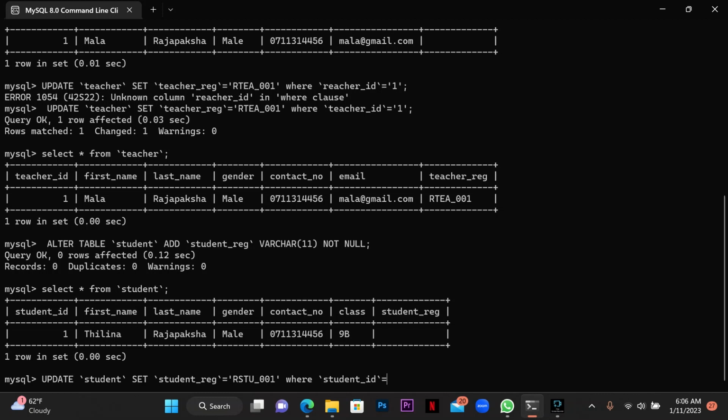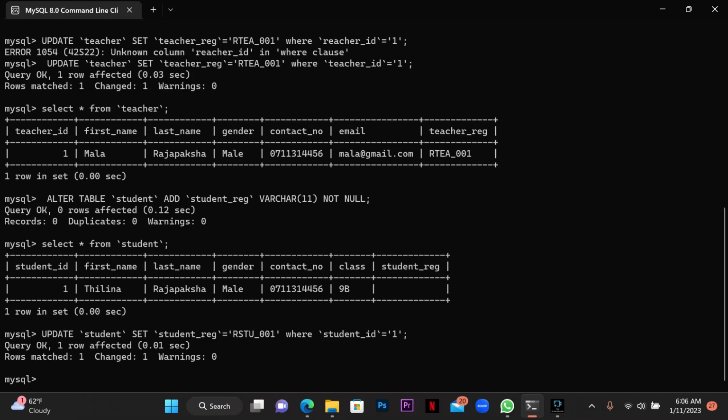Okay, my query is okay, so I'm going to check my table here. Select all from student. As you can see, here is my data which I entered into my table.